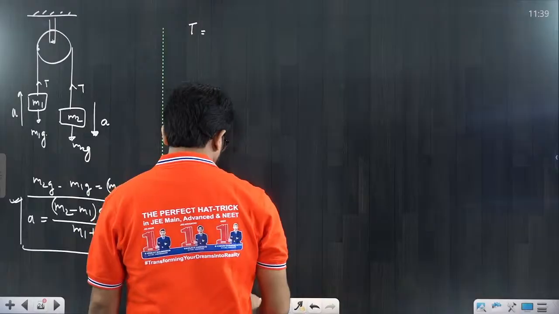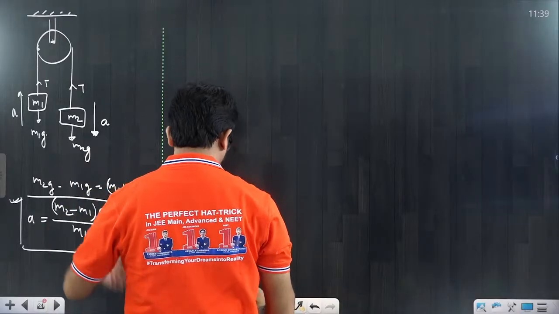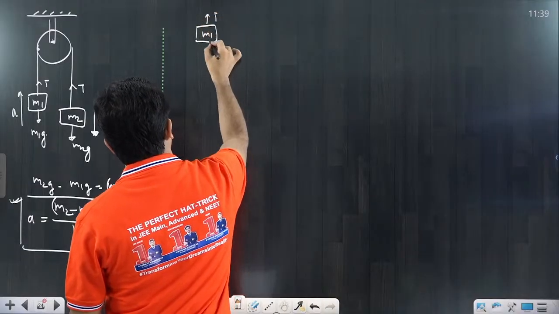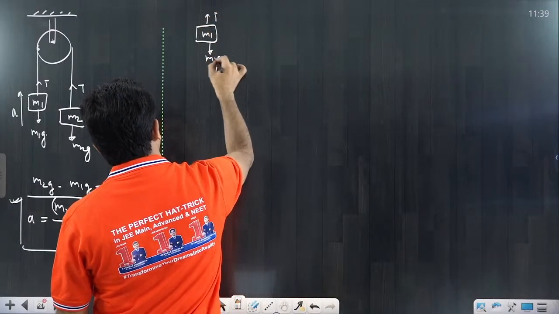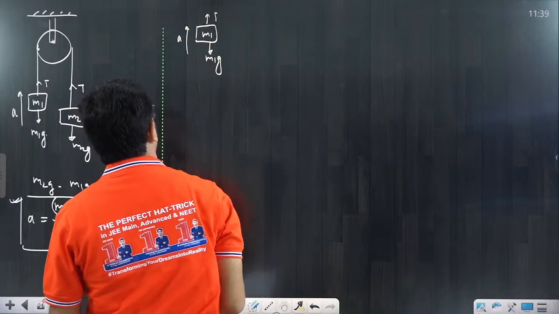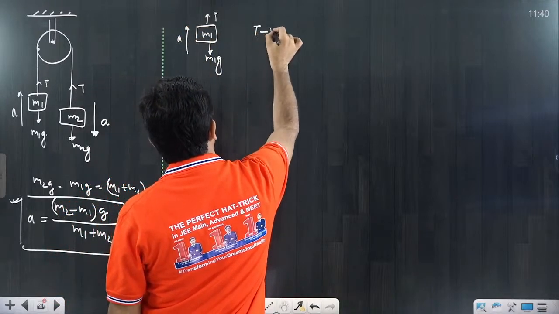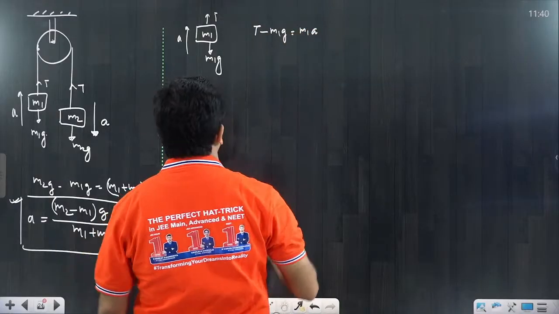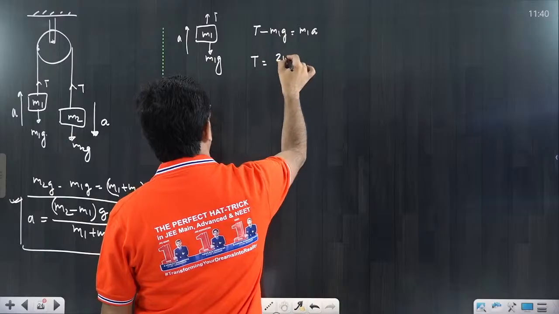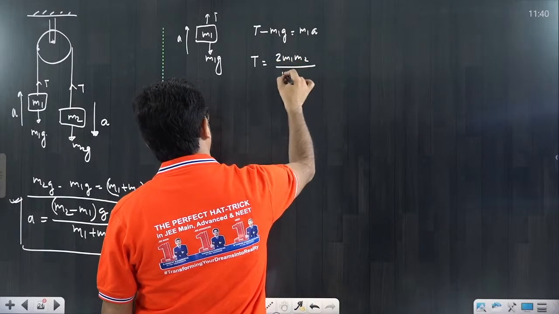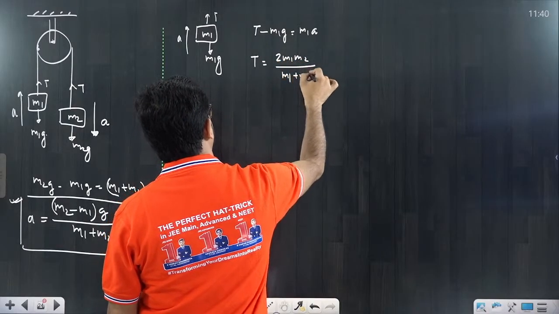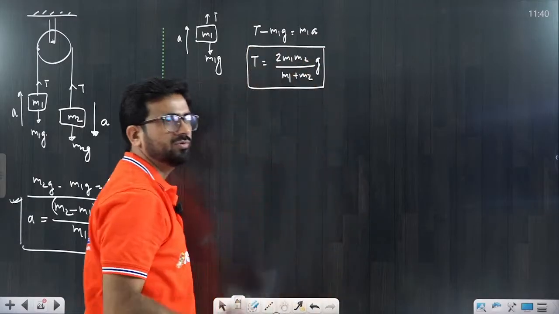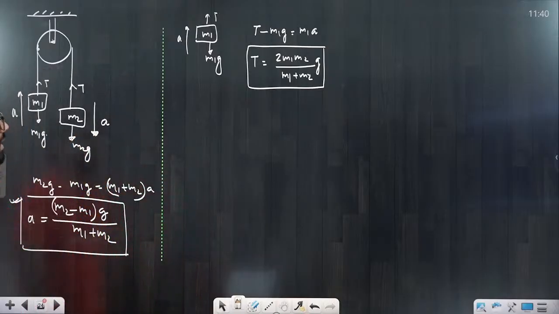Any one FBD you can make. Suppose you are making the FBD of m1: tension upward, downward force m1g, and it is going upward with the acceleration a. So T minus m1g is equal to m1 into a. The a value we already found. If you put it, you will get the answer 2 m1 m2 divided by m1 plus m2, into g. That's a very simple and standard result that we are going to use. Understood? This is the connected type problem.